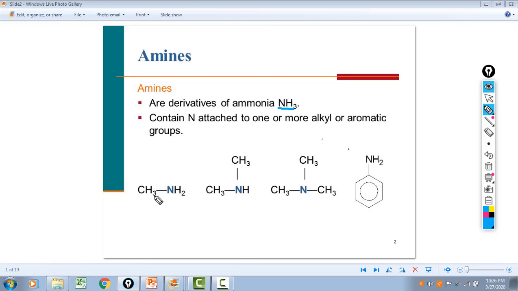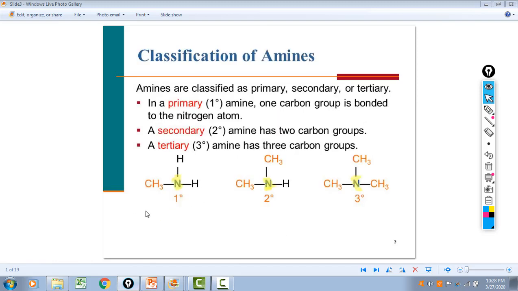Here we have one carbon-nitrogen bond, and we refer to this as a primary amine.